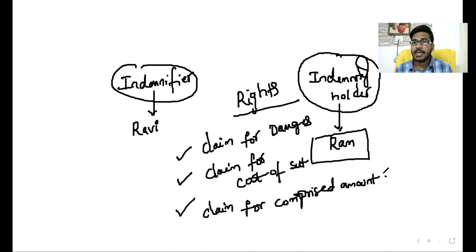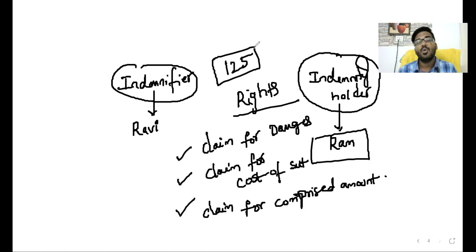Because I am not paying the entire amount, there is a settlement and compromise between the indemnifier and the indemnity holder, and he can recover the compromised amount that he incurred. This is the second part in the contract of indemnity, the rights of the indemnity holder. There are three rights: claim for damages, claim for cost of the suit, and claim for compromised amount. This is section 125, the rights of the indemnity holder.